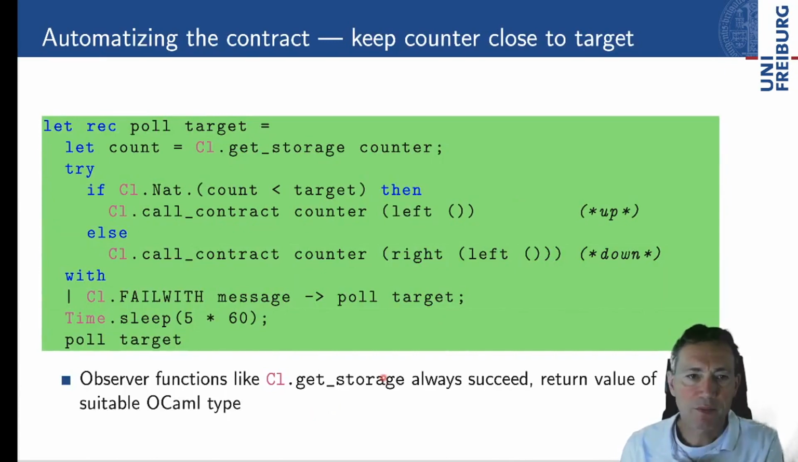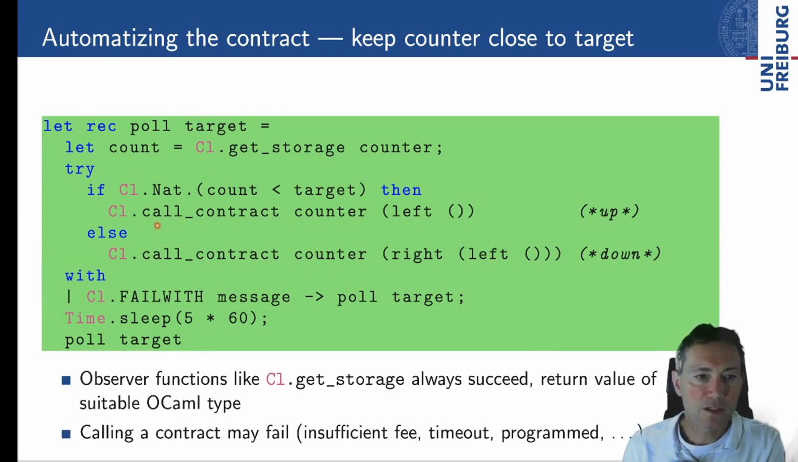Right. So how can we work with that? Here is a very simple thing. There is a nicer, better motivated example in the proceedings. Here let's just try to keep the counter close to a target. We are invoking some part of the API, get storage, which obtains the current storage value of the counter contract. Since counter is a typed handle, we know get storage returns a value of a suitable OCaml type that represents the current storage. And these observer functions always succeed, and we can just work with them.